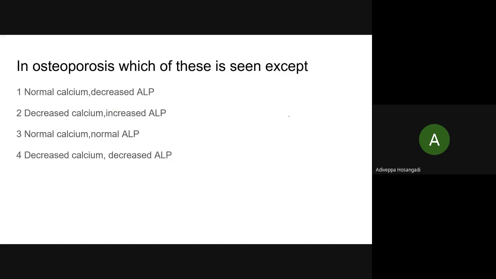In osteoporosis, which of these is seen? Increased ALP, decreased calcium? No, it is normal calcium and normal ALP.